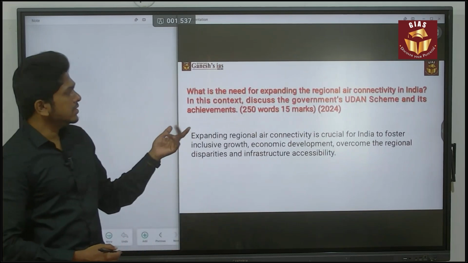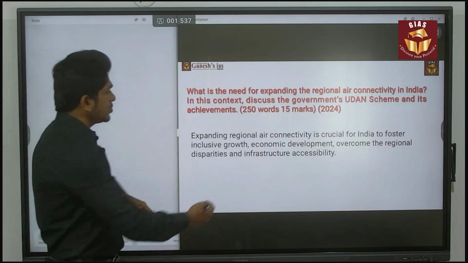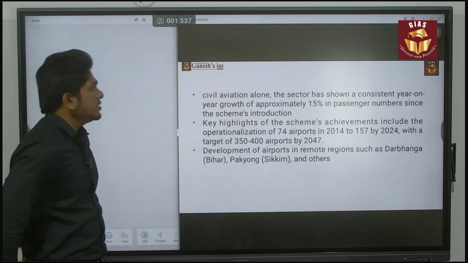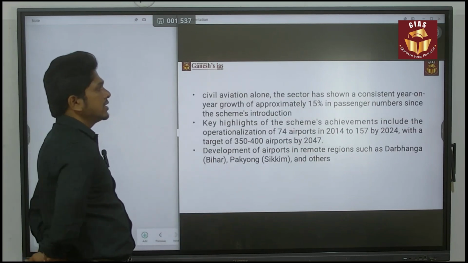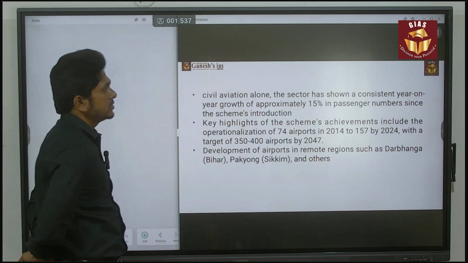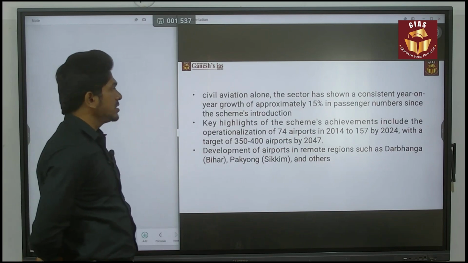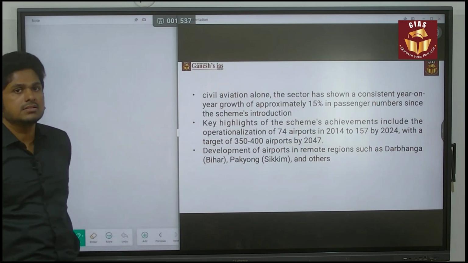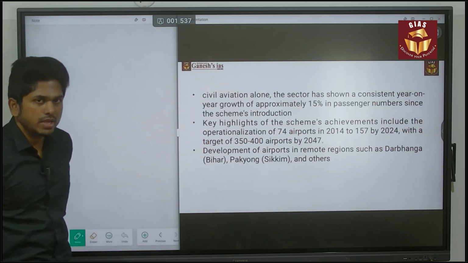Now the question: discuss the government's UDAN scheme and its achievements. So you have to give the achievements also. In civil aviation alone, the sector has shown consistent year-on-year growth of approximately 15% in passenger numbers since the scheme was introduced. So a 15% growth rate in passenger numbers.